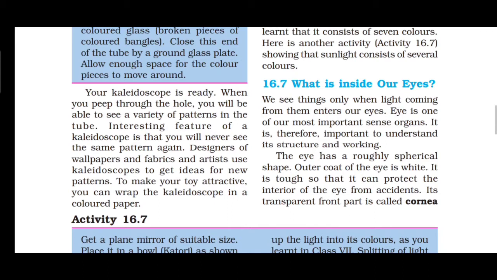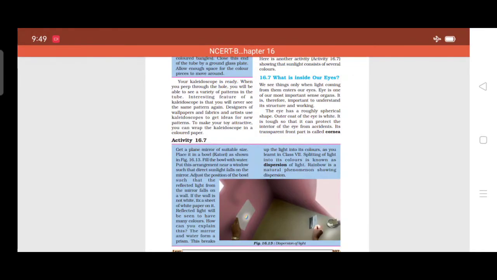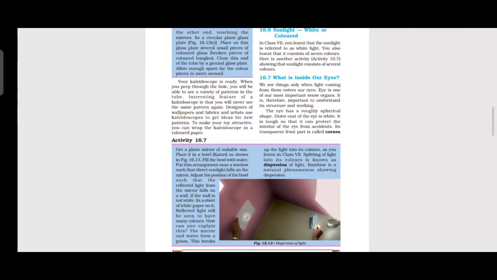The eye has a roughly spherical shape. The outer coat of the eye is white. It is tough so that it can protect the interior of the eye from accident. The front part is transparent. It is called what?